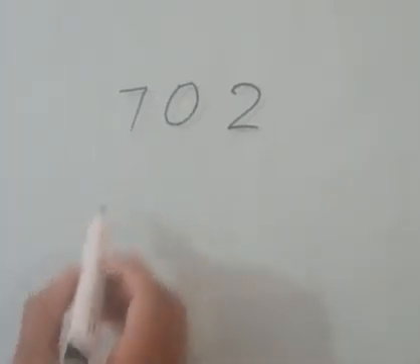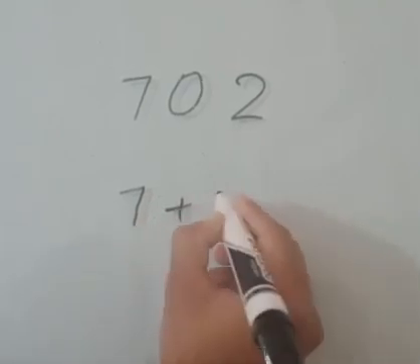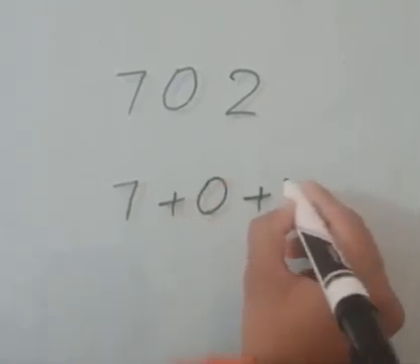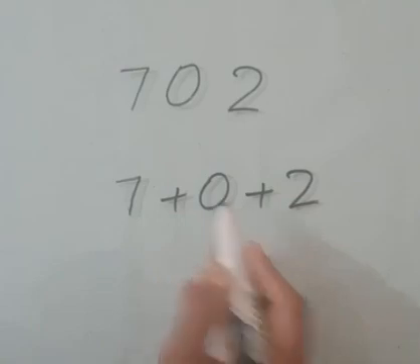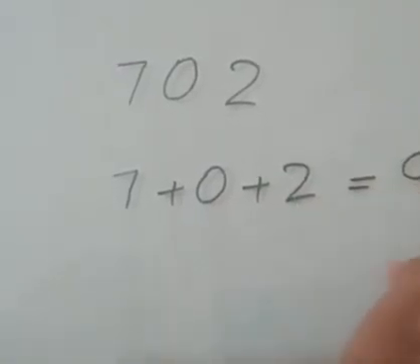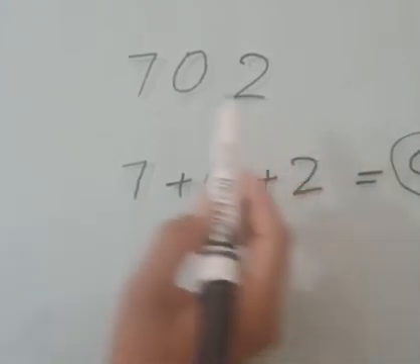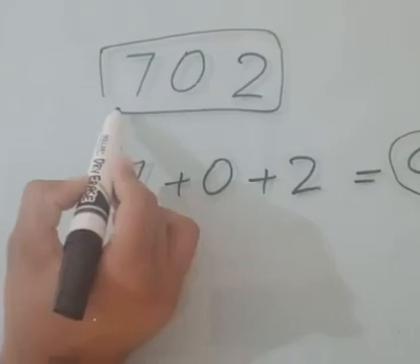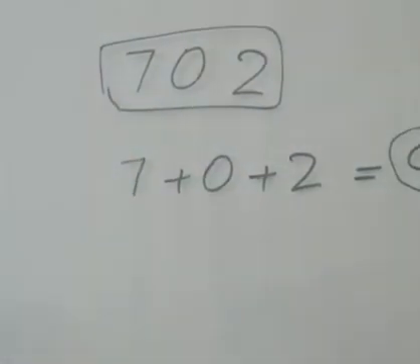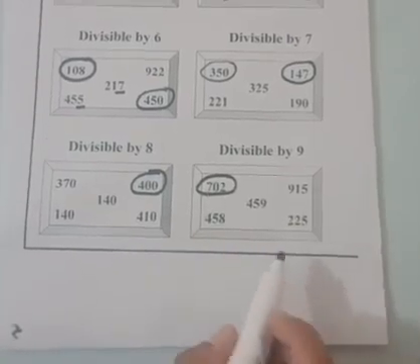Let's add the digits of 702. 7 plus 0 plus 2. 7 plus 0, 7. 7 plus 2 equals 9. So the answer is a multiple of 9. So the number 702 is divisible by 9.